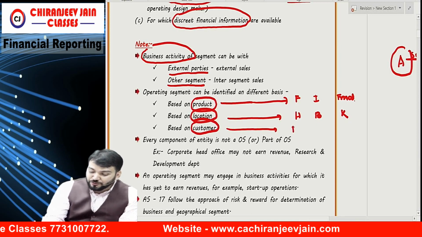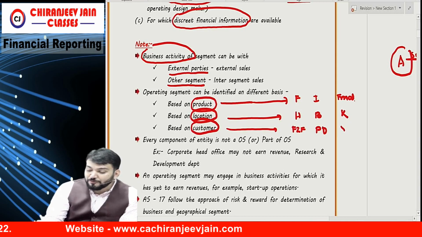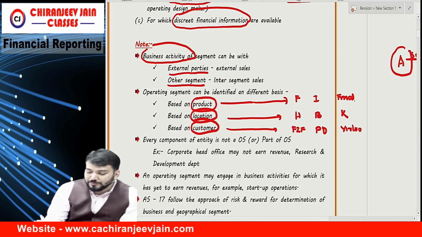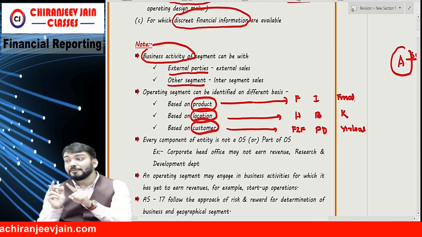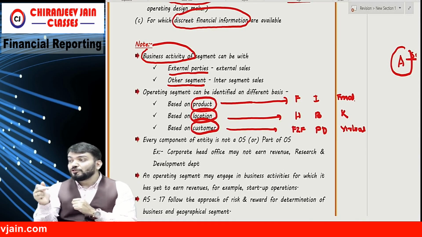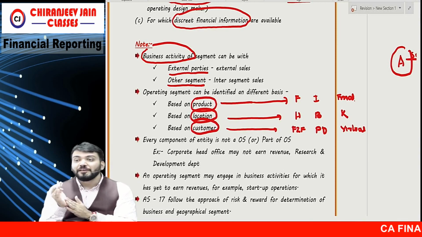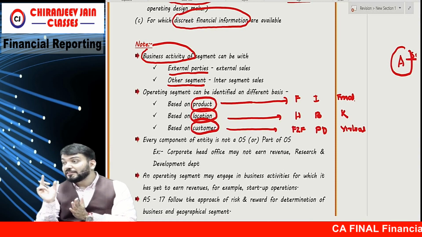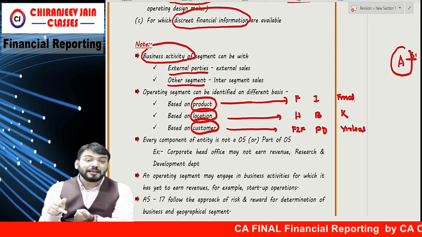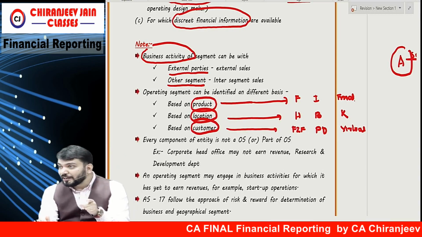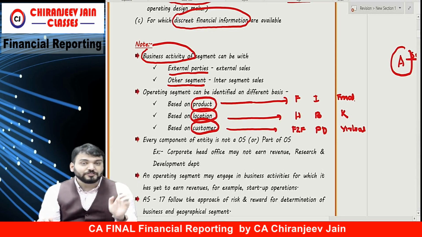One is face to face, one is pen drive, one is virtual, meaning virtual classes. It depends upon the class of customer: who wants to learn face to face, who wants to purchase a pen drive, and who wants to come to a virtual class. So my segment can be based on either product, location, or class of customer.